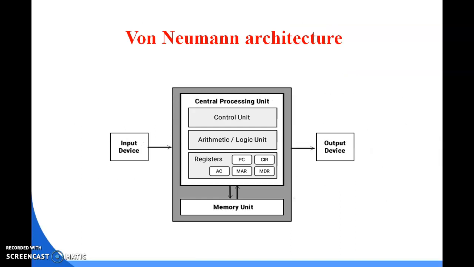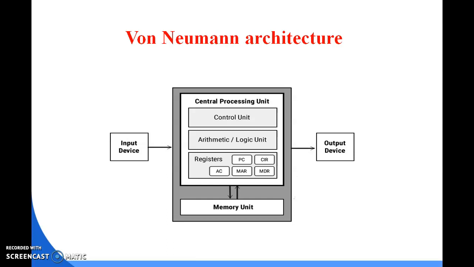Next is the von Neumann architecture, the common architecture of the digital computer. Von Neumann is a scientist and mathematician who first developed the storage concept within the computer system. Because in the first generation and second generation computers, there was no storing unit.